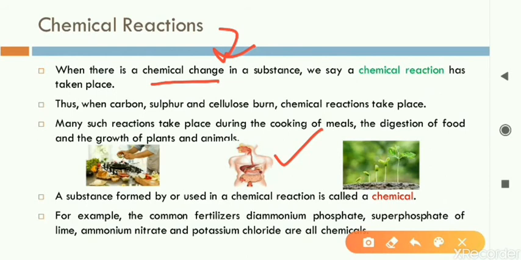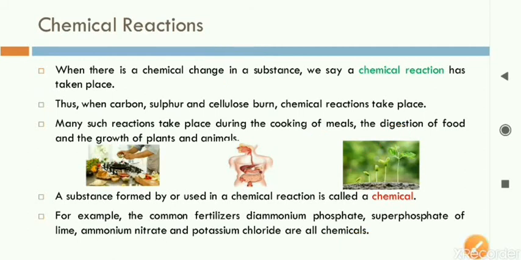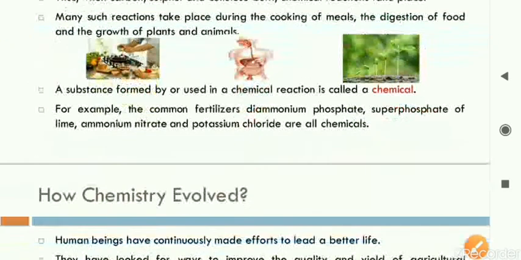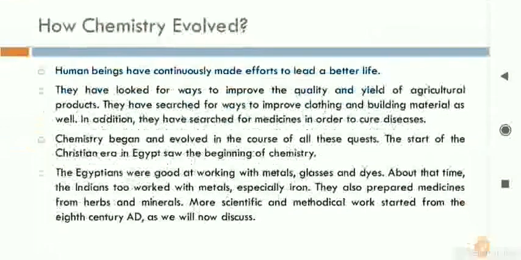So food is converted into another substance, that is, it gives us energy. Similarly, growth of a plant. As we sow the seed in the soil, it will grow up into a big plant after some time. So that growth of a plant is a chemical change. Cooking of food is also a chemical change. These all things we had discussed in the earlier class.